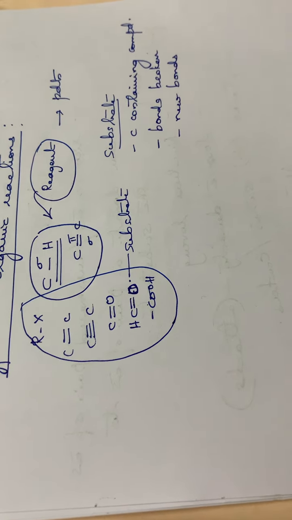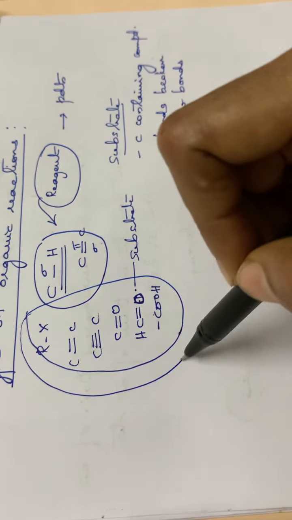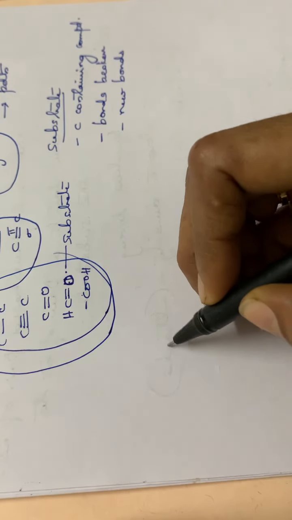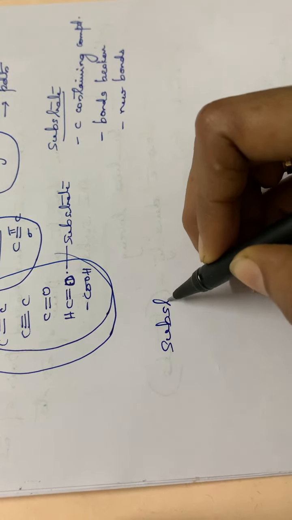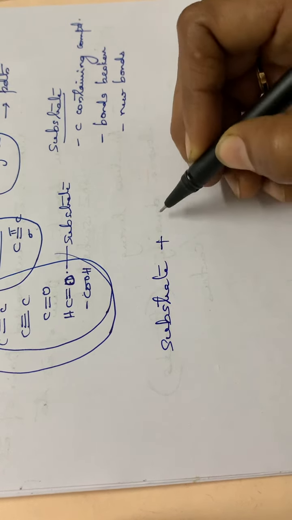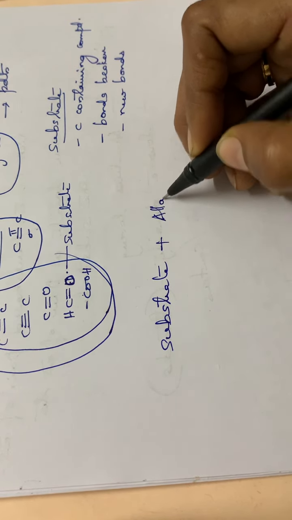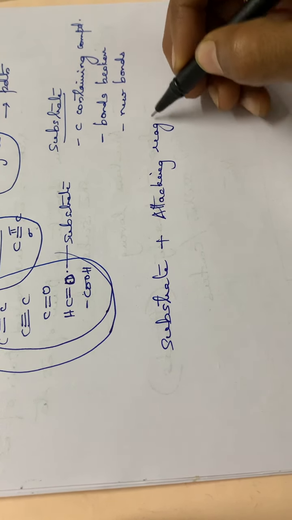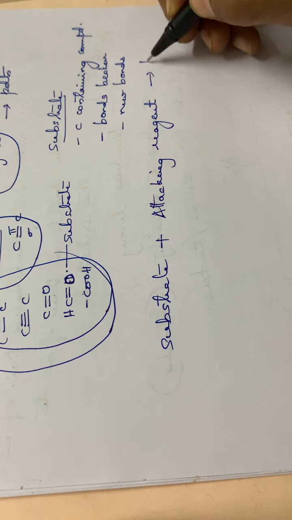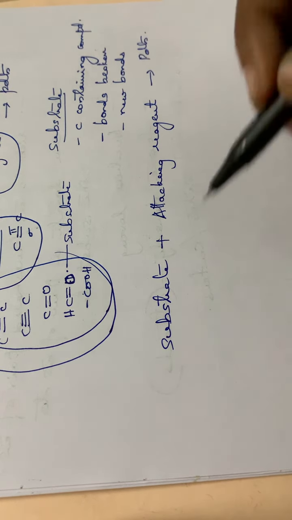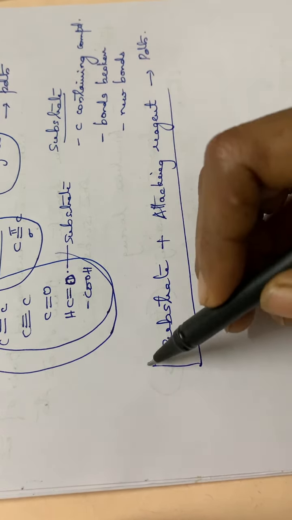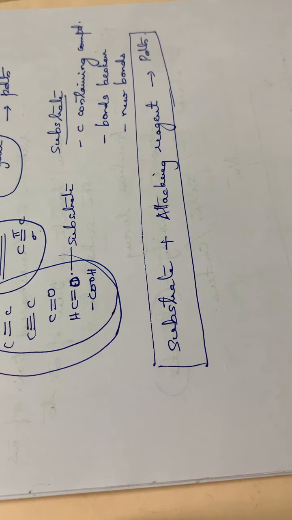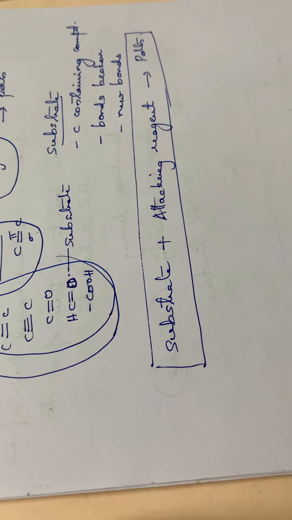So these carbon compounds we can call the substrate. So generally we can write the reaction like this: a substrate plus an attacking species or an attacking reagent gives the products. Okay. So this is the general format for an organic chemistry reaction. Substrate plus attacking reagent giving the products.